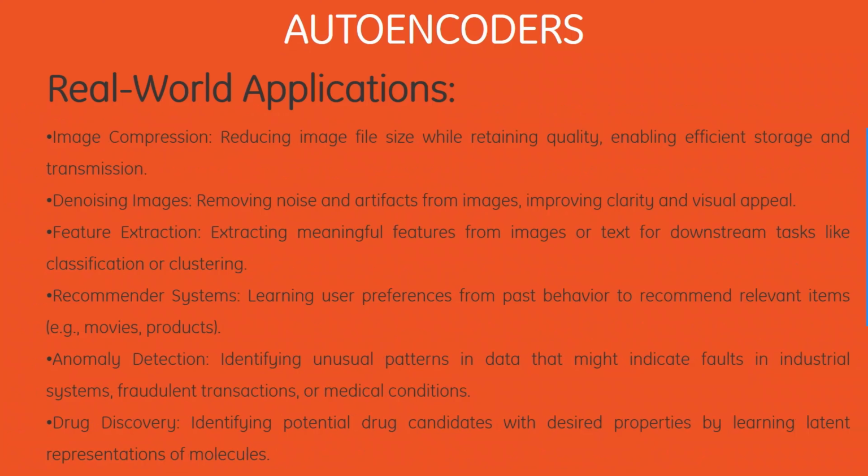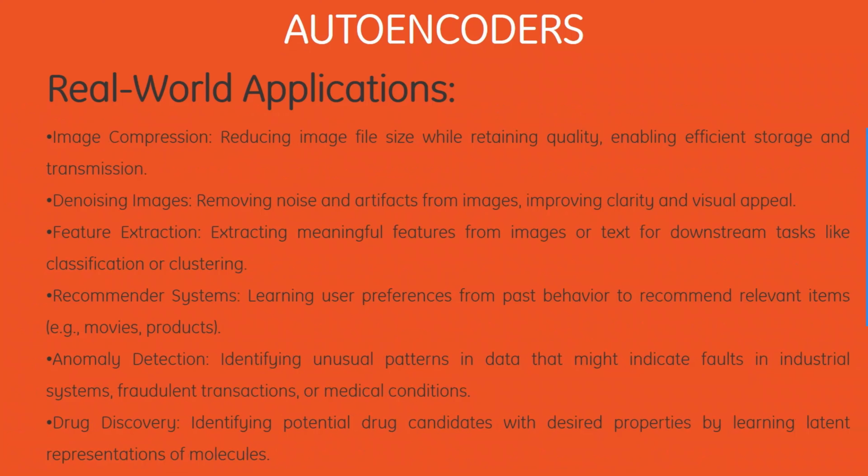Then we have denoise images, which is removing noise and artifacts from images, improving clarity and visual appeal. Then we have feature extraction, which is extracting meaningful features from images or text for downstream tasks like classification or clustering. Then we have recommender systems, which is learning user preferences from past behavior to recommend relevant items.